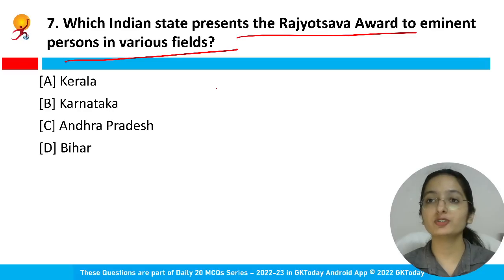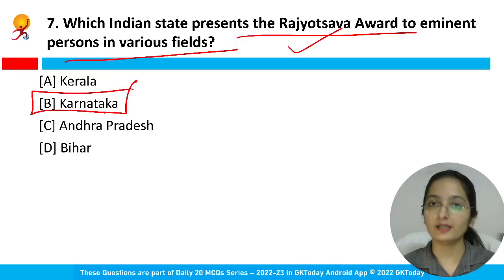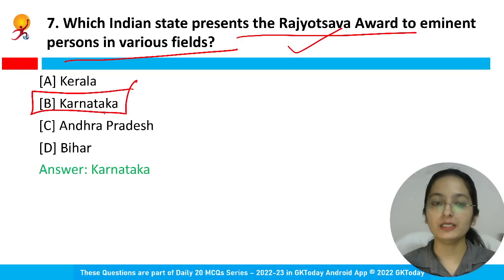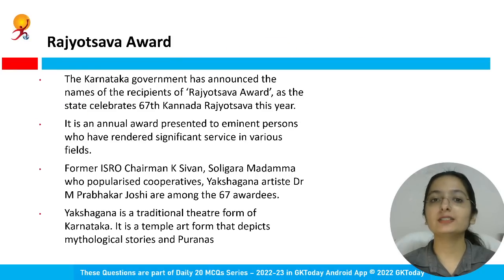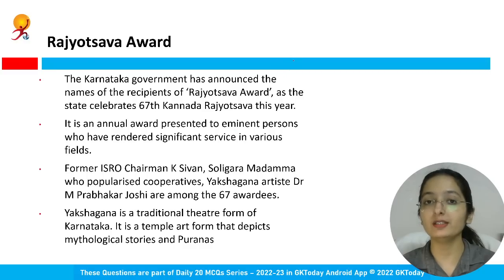Which Indian state presents Rajya Utsav Award to eminent persons in various fields? So for all the persons who are eminent persons in the various fields, there is a state government in India who presents Rajya Utsav Award to them. That Indian state is Karnataka. Option B.